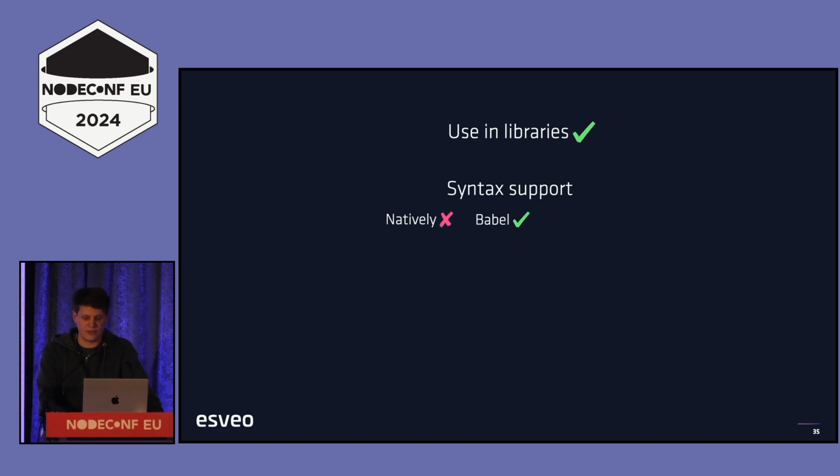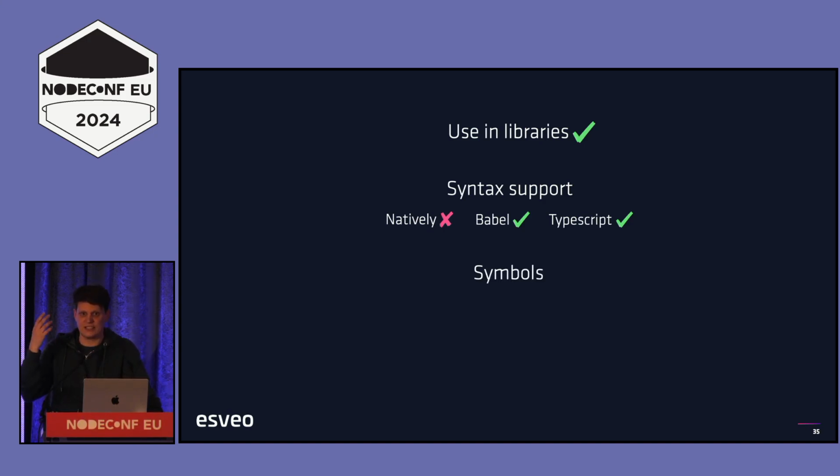However, if you're using Babel or TypeScript already to transpile anything in your code, then TypeScript supports it straight out of the box. Babel supports it with a little bit of configuration, but it's very much part of the Babel ecosystem, and very easy to add.